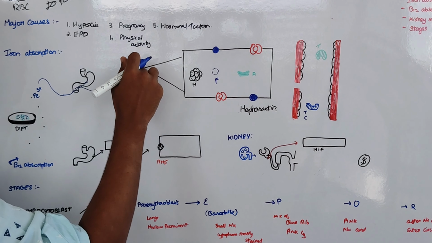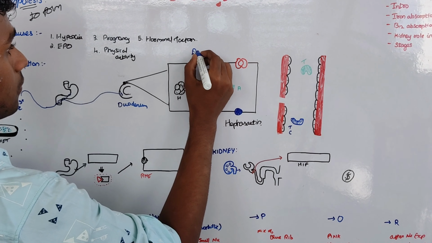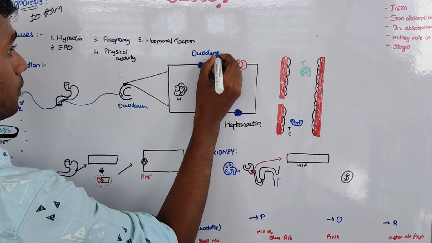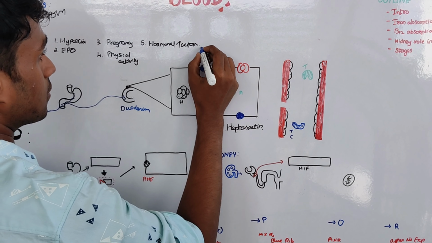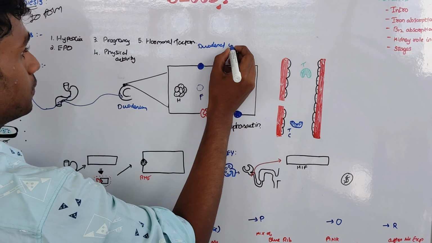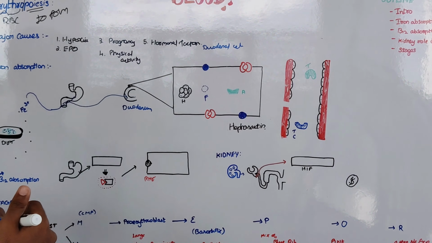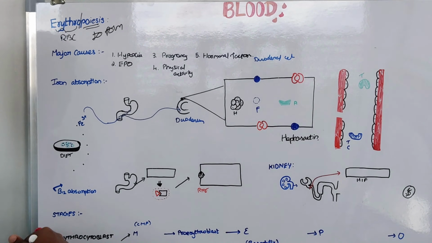Let's take a cross section of the duodenal cells and zoom it out. This is the duodenal cells. In the diet, iron is in Fe3 plus form.